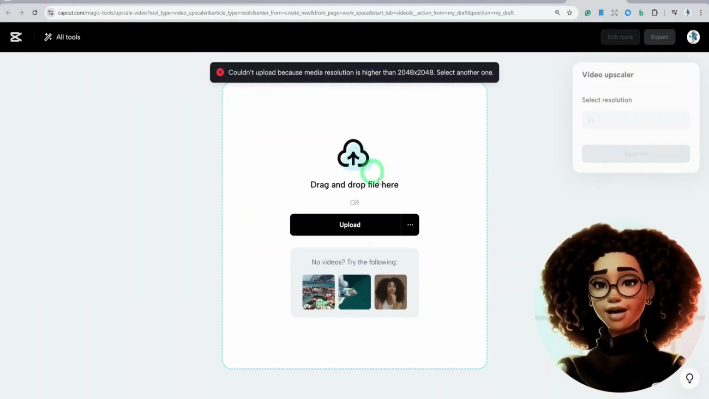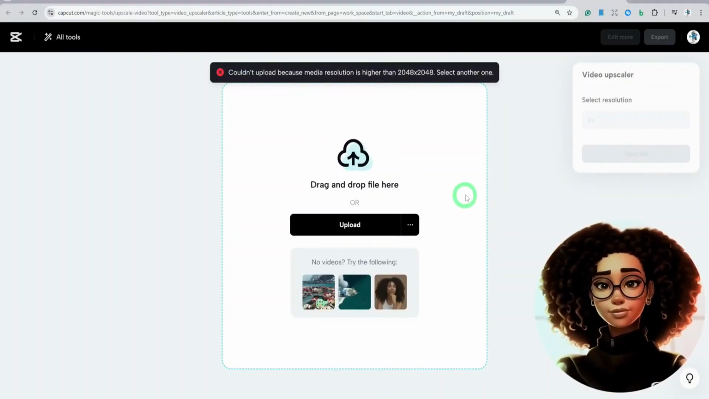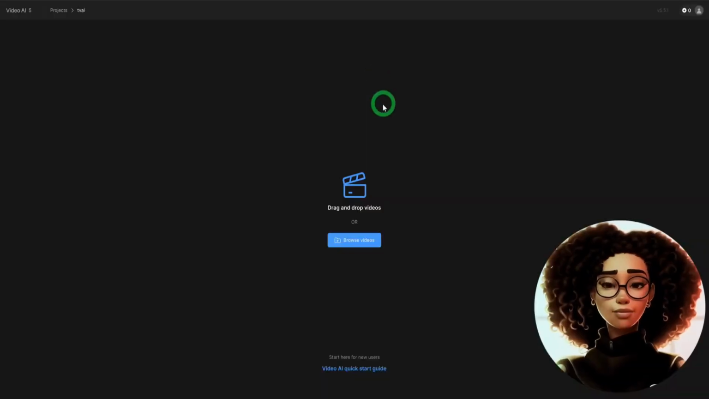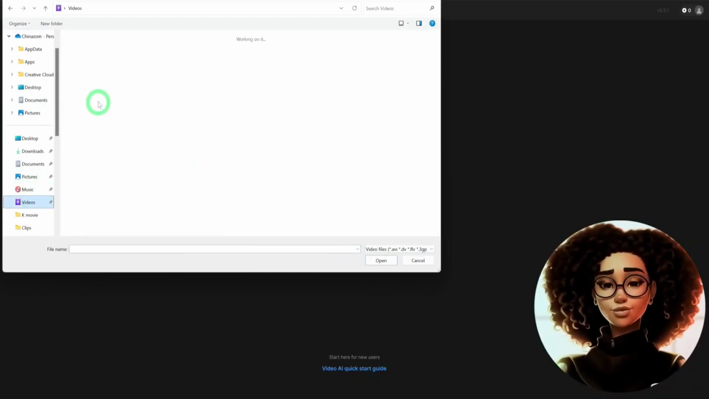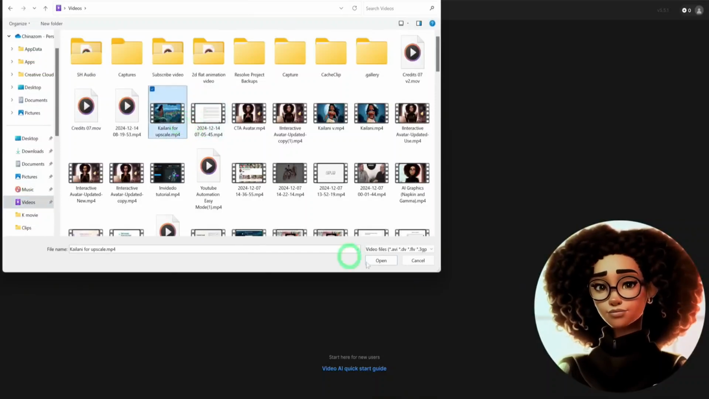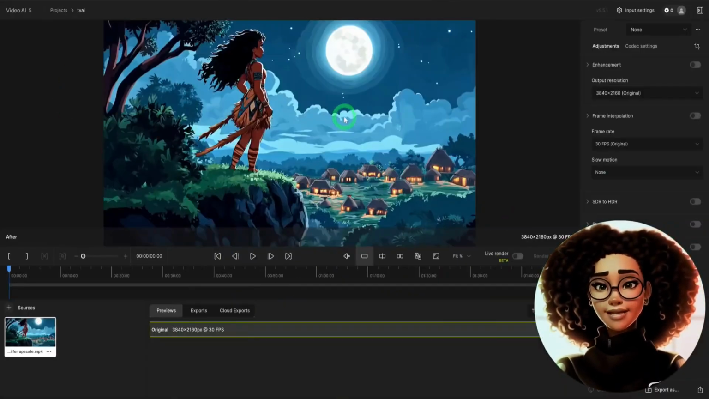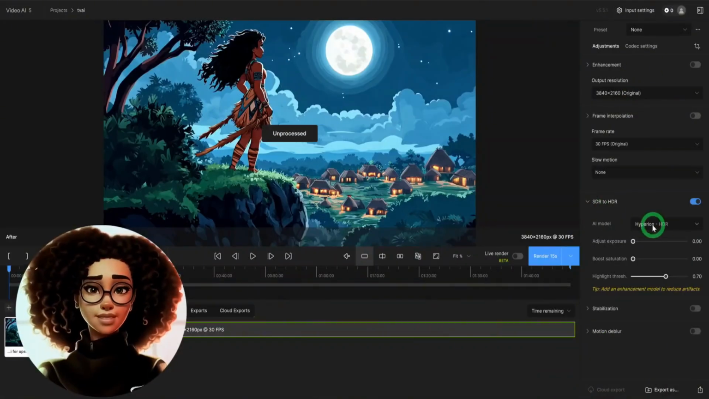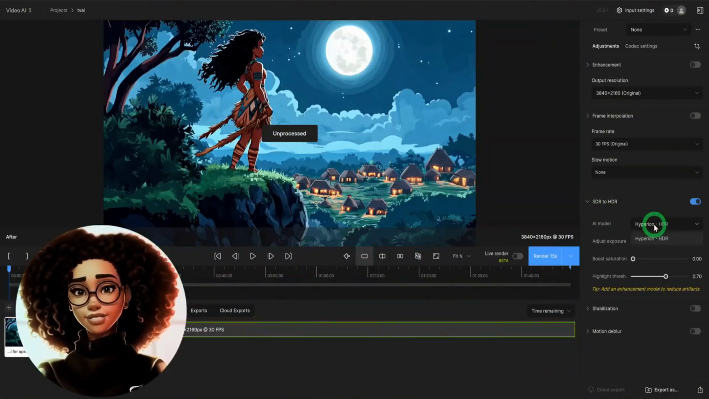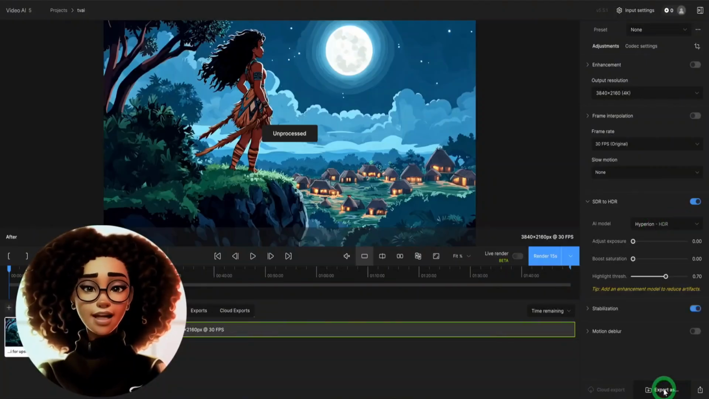I already have a higher resolution, but just to show you this option, for Topaz AI, once you have it downloaded to your computer and you have a subscription, click on sources, then go ahead and browse for the video you created and add it to the application. Then go ahead and choose your output resolution, the AI model for upscaling, the frame rate, and any other settings you want to use. Click on export and save the video at the location of your choice.